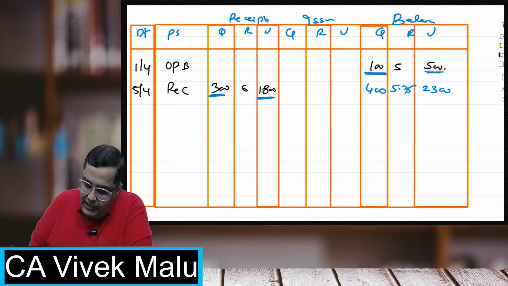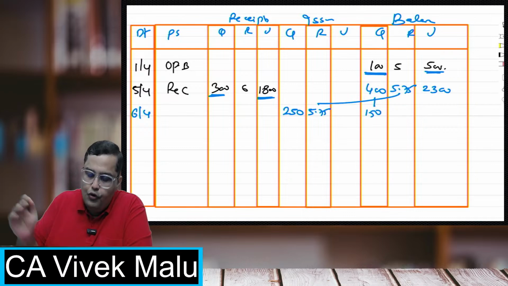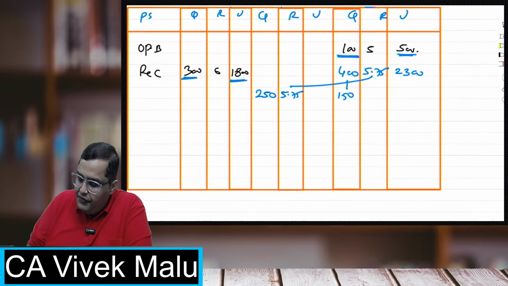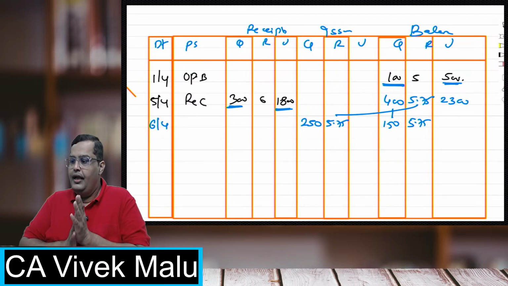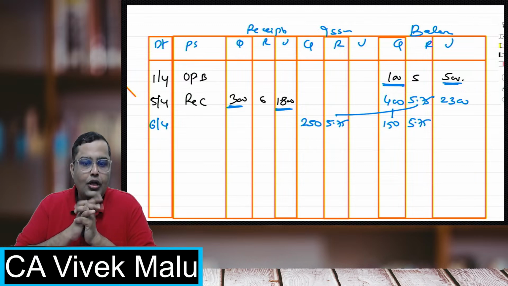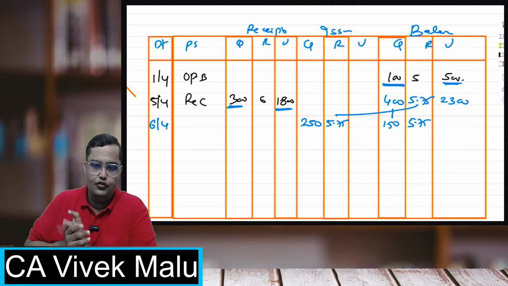Now, on the 6th April, when you will be issuing the 250 units, they will be at the rate of 5.75. And what will be left will be 150 units. Out of 400, 250 have gone, so 150 will be left, and the 150 will also again be at 5.75 only. I hope everybody has understood how you have to do it in terms of the weighted average technique. Whenever we solve with weighted average, you have to solve like this only.